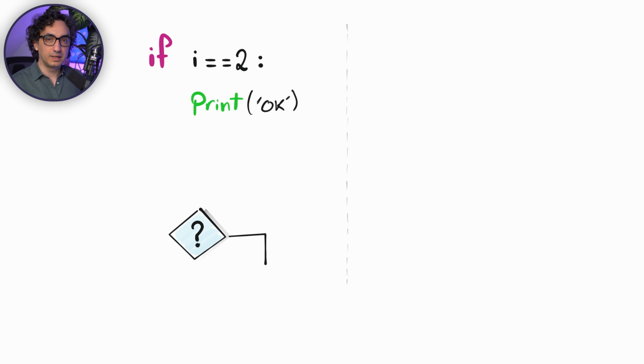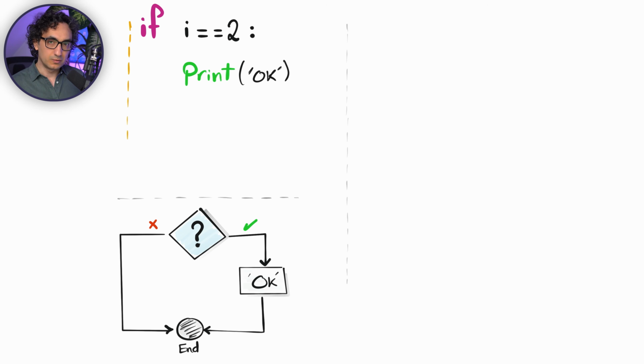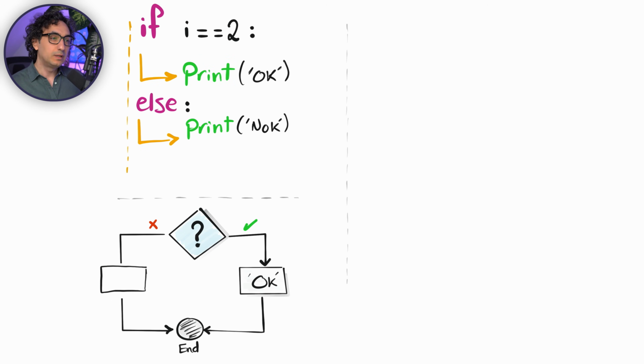Now, as you remember, we already used an else statement, but together with the if statement, as we were building the conditional logic. So we use the if statement together with the condition, and if it is true, then we print, for example, okay. And then after that, we said, if it is not true, we could use the else statement in order to define what can happen if the condition is false. For example, we say print not okay. So we use else to define what can happen if the condition is not true. And then based on the execution, either we go to the right side or to the left side.